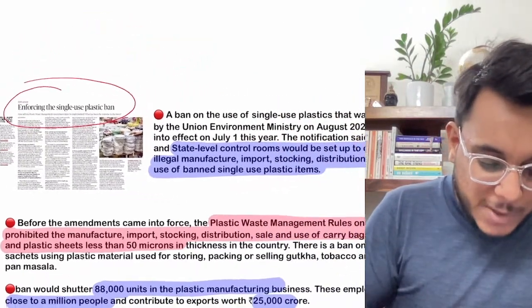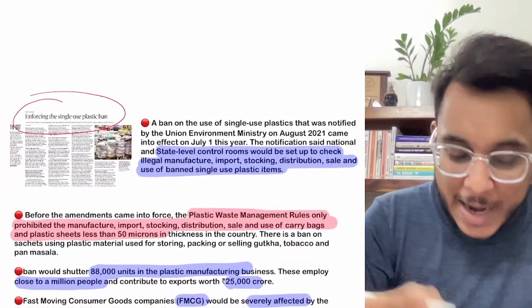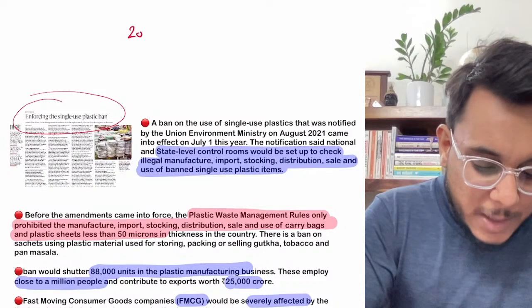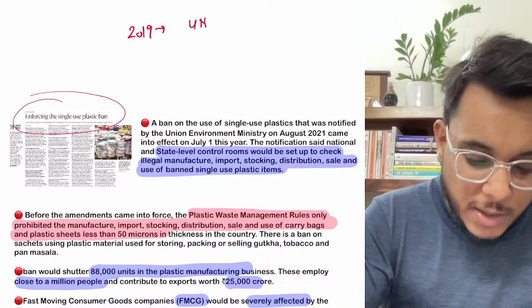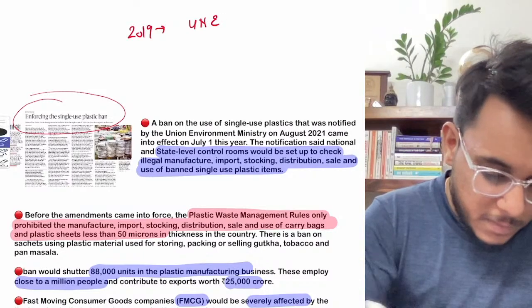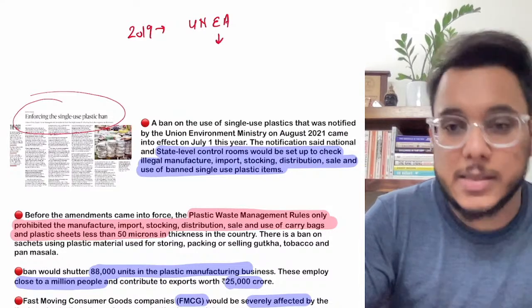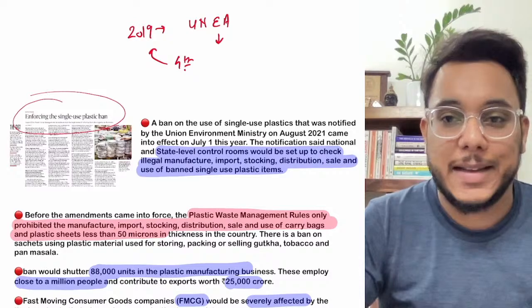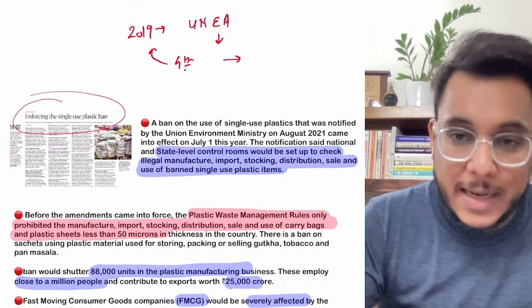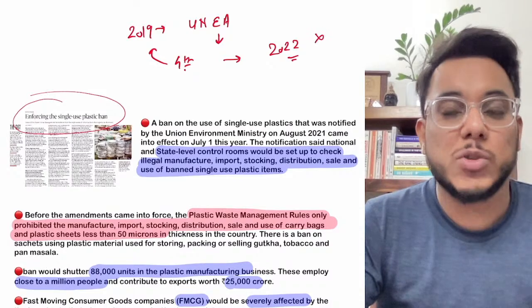Now guys, see, first of all, in case you don't know, I have discussed this earlier also, in 2019 India participated in the United Nations Environment Assembly. This was the fourth summit, organized in 2019, and there we took a target that by 2022 we will phase out the single-use plastics.